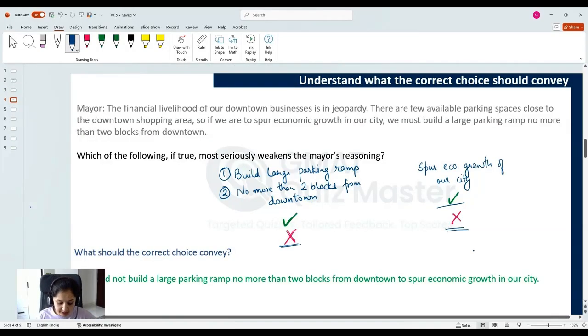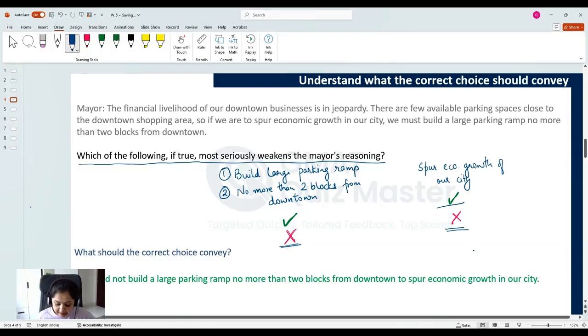Let's read the question stem now. The question stem is, which of the following, if true, more seriously weakens the mayor's reasoning? So we have to find a weakener. Having understood the passage logic, at this point you need to question yourself that what should the correct answer choice convey? The answer to this question will help you eliminate the incorrect answer choices.